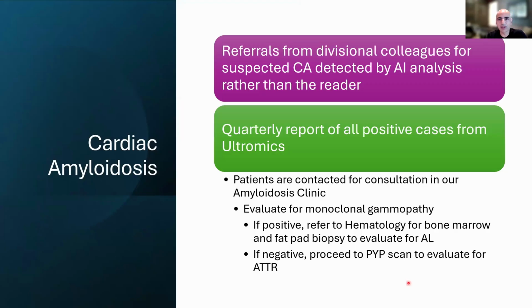So what has happened in our lab is we are now seeing more referrals from divisional colleagues for suspected cardiac amyloidosis as a consequence of AI analysis rather than the reader himself or herself seeing findings that are concerning. So that's something new. And then we are also running a quarterly report of all positive cases and seeing if the patients have a known diagnosis. If they don't have a known diagnosis of amyloidosis, we then refer them to our clinic to evaluate for a monoclonal gammopathy, first looking for AL amyloidosis, and if that is negative, we then proceed to a technetium pyrophosphate scan to evaluate for ATTR.